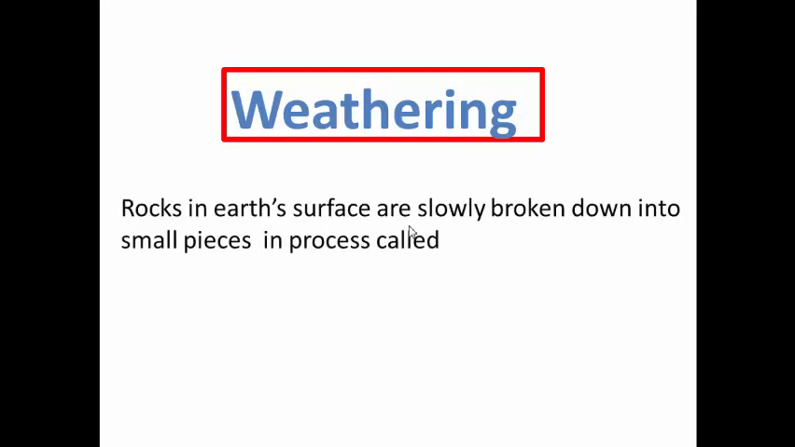So let's start. Rocks in Earth's surface are slowly broken down into small pieces in a process called weathering. You know that our Earth's surface consists of rocks and a lot of water, almost all of it in the shape of oceans. So here we have rocks on the surface broken down into small pieces. What do you call this when rocks are broken down? We can call it weathering.